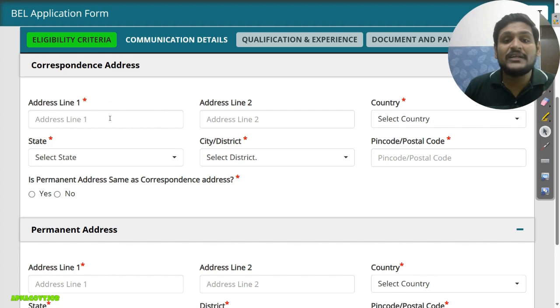your address. So enter proper address, okay. Select your state from here like this, then city from here, and enter your PIN code or postal code number. If it is the same as your permanent address, then click on the yes button. Automatically all this information will come here. Otherwise, enter your permanent address if it is different.